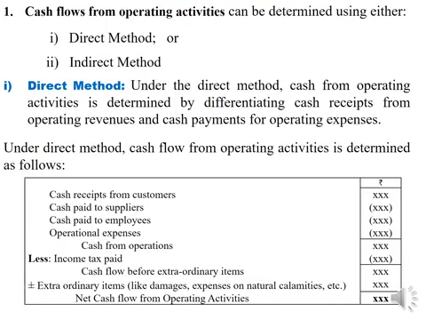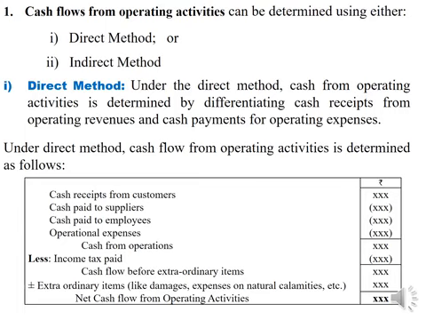Cash paid to employees in the form of say salaries, wages, allowances, etc. will be again taken as outflow. Operational expenses, cash paid for operational expenses will be taken as outflow. Then adding all these things, cash from operations will be computed. From this cash from operations, income tax paid will be deducted to find out cash flow before extraordinary items.